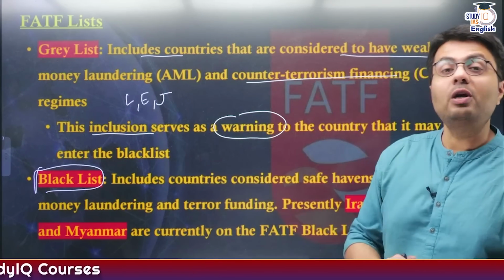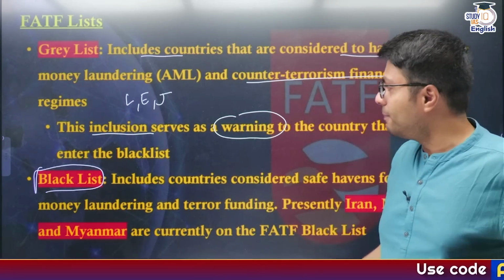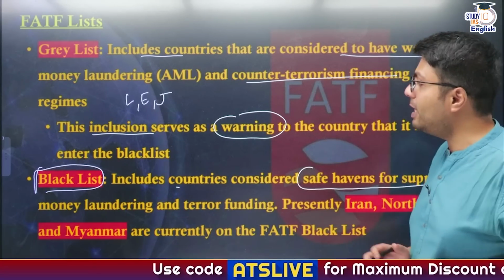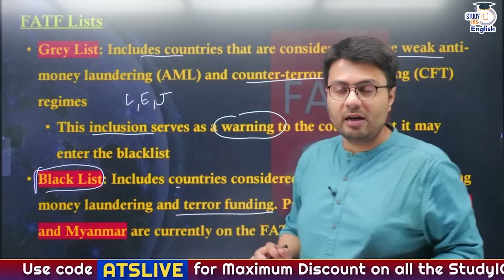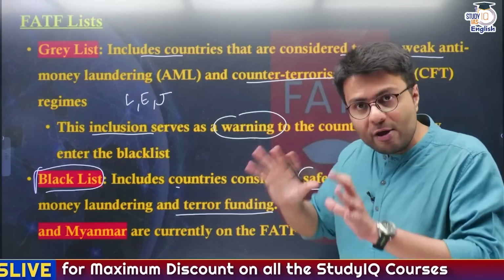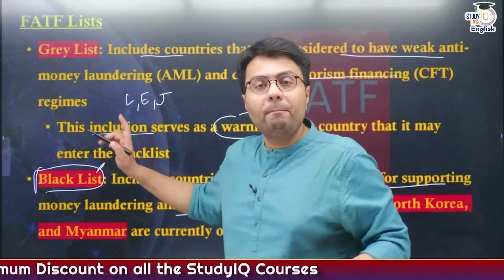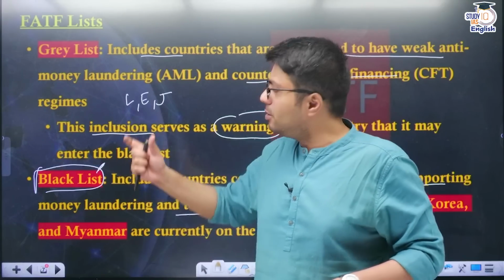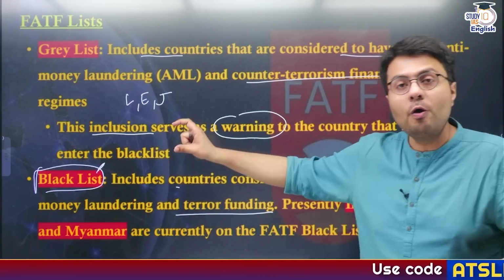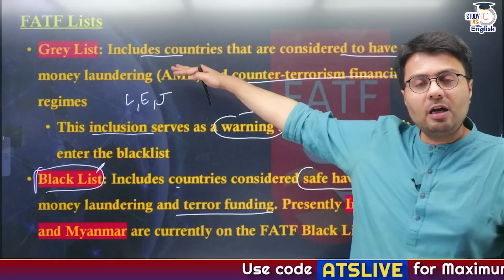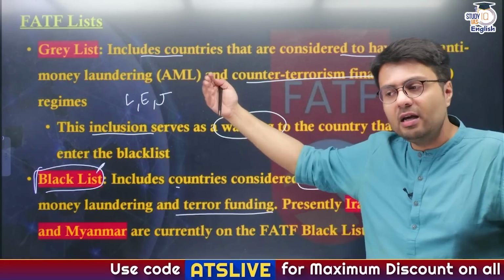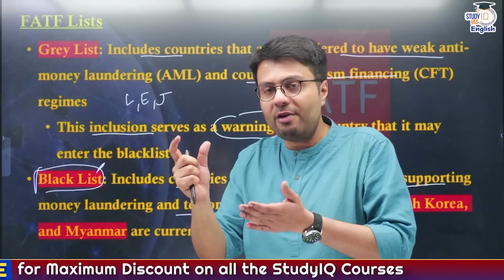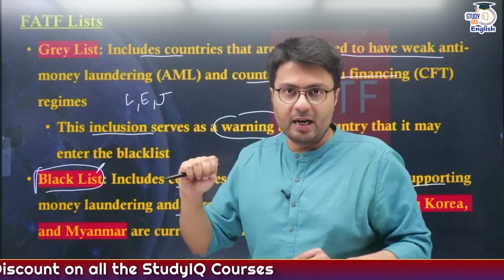Now, let us understand what happens if a country is blacklisted. This includes countries which are considered safe havens for supporting money laundering and terrorist financing, right? Ideally, if you consider my opinion, Pakistan should have been put in the blacklist, but due to many geopolitical and other circumstances, Pakistan has not been put into the blacklist right now. Earlier, Pakistan was categorized as a grey listed country, but it followed certain standards that were proposed by FATF, then it was kept out of the grey list, right?